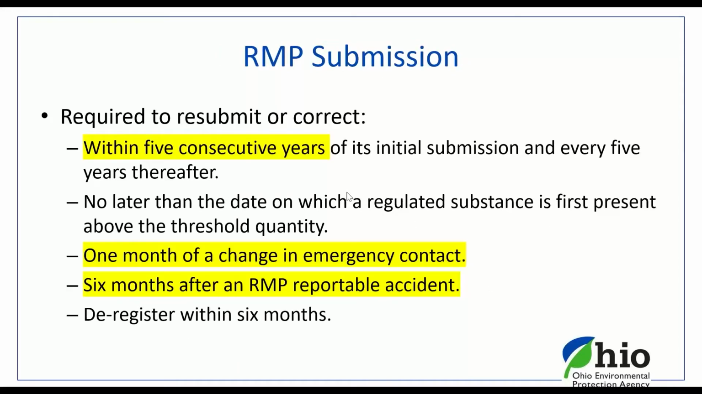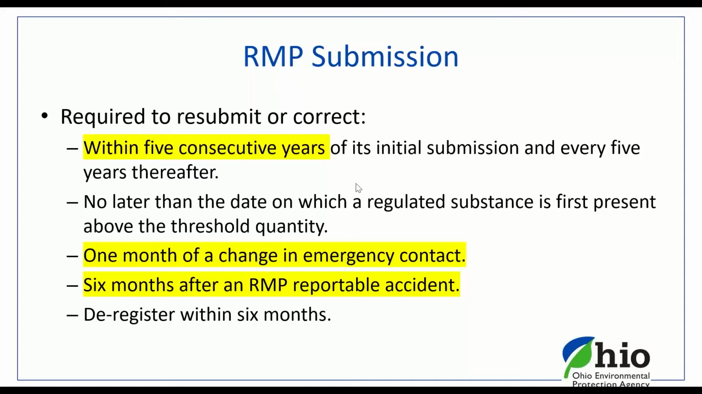Okay, now the RMP submission. RMP only comes around once every 5 years. Whenever you are first subject to the RMP program, you have what they call an anniversary date, that first year date. And then every 5 years thereafter, you have to submit that RMP plan, or that RMP executive summary, as I refer to it, unless you have a change. For example, if you have a change in emergency contact information, you have to go into that RMP and make that change within a month. If you have an RMP reportable accident or a release, you have to update that RMP plan within 6 months, and so on and so forth.